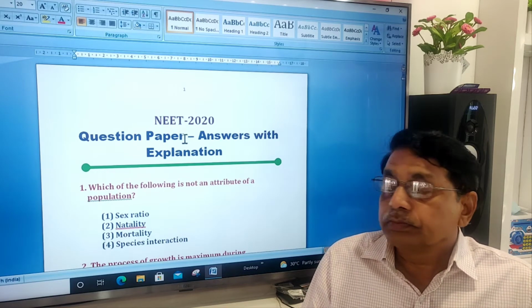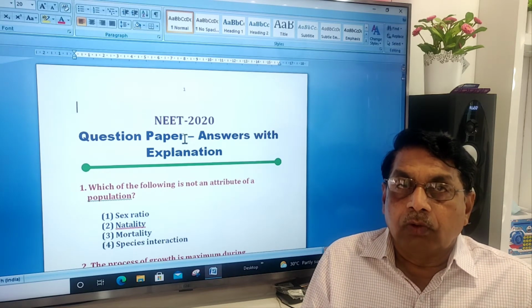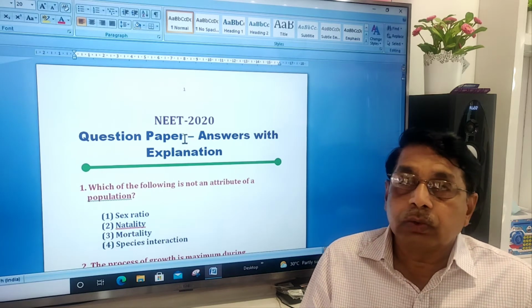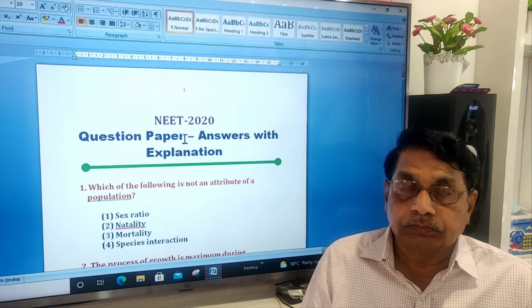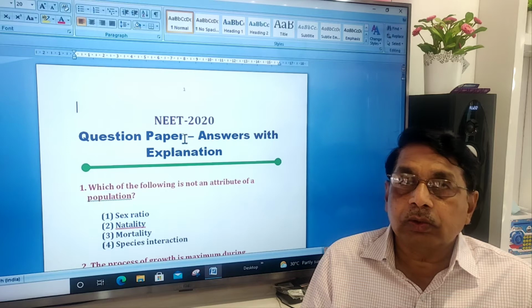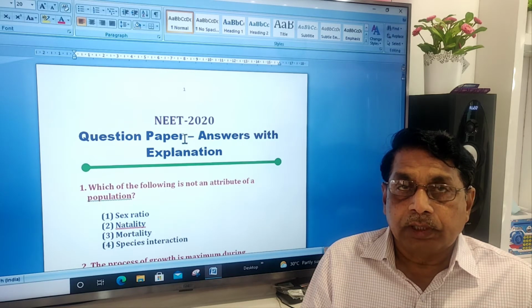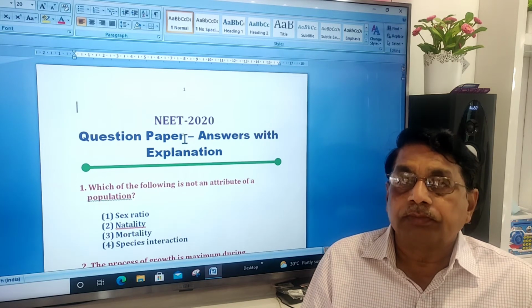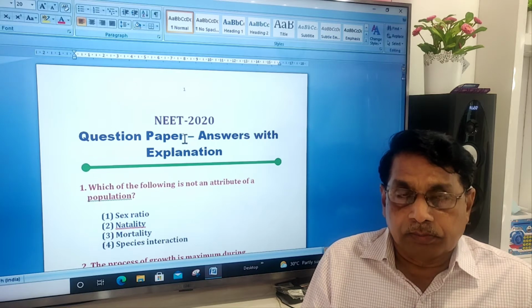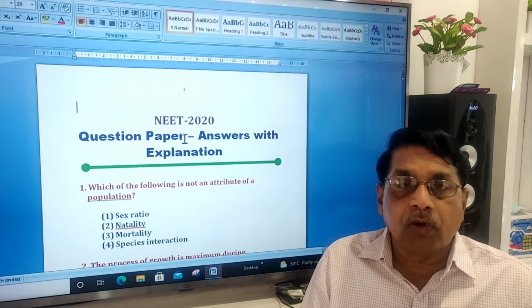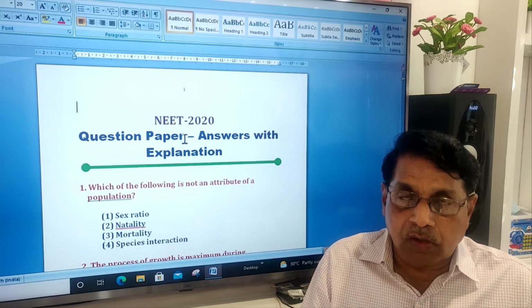In this session, we will go through the NEET question paper that was given in 2020. All the 90 questions, we will critically go through the questions and let us try to answer the questions, each one, which number is right, which number is wrong, why it is right, why others are wrong.